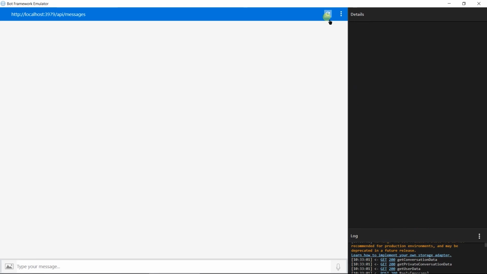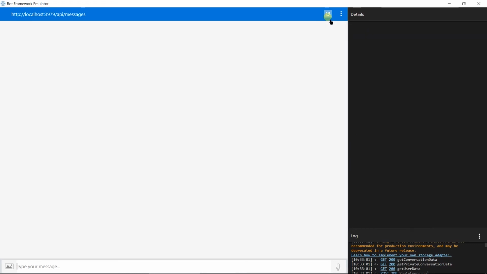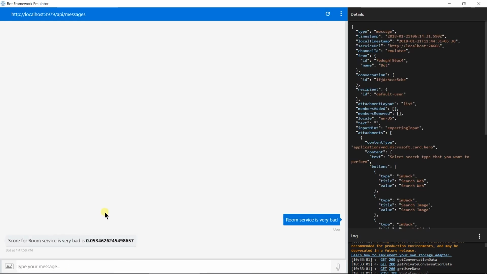Let us send "room service is great." Here we got 0.91, which means it's positive. And let us try "room service is very bad." Here we got 0.05, which means it's negative.